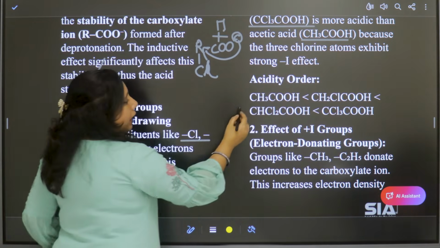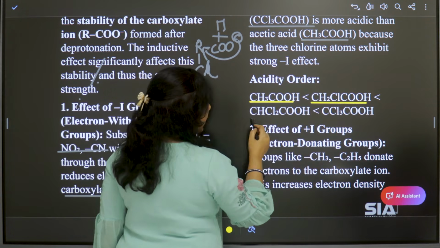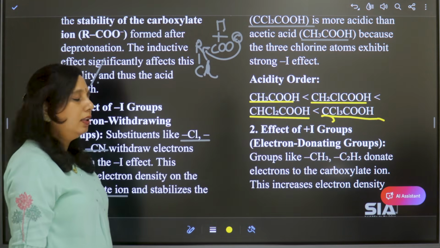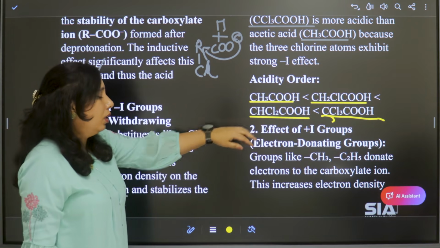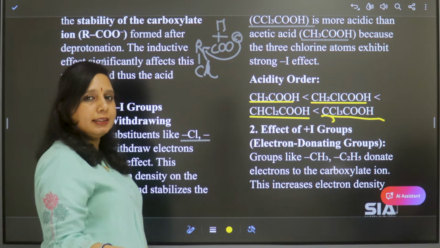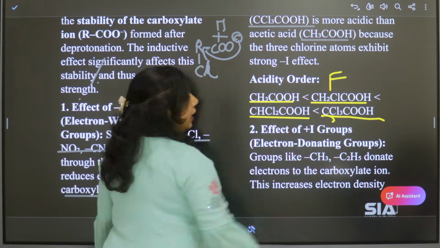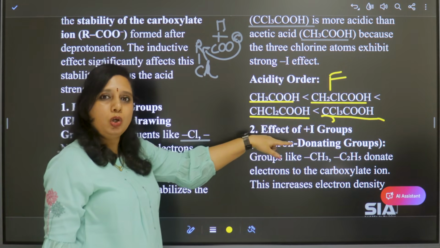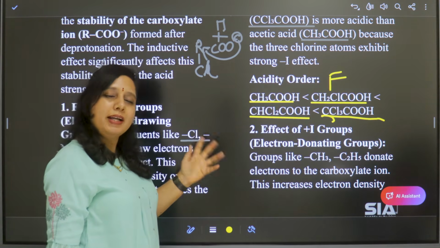Acetic acid is the least, then comes monochloroacetic acid, dichloroacetic acid and trichloroacetic acid. If we compare monochloroacetic acid with fluoroacetic acid, with fluorine instead of Cl, that will be more acidic, because compared to chlorine, fluorine is more electronegative.